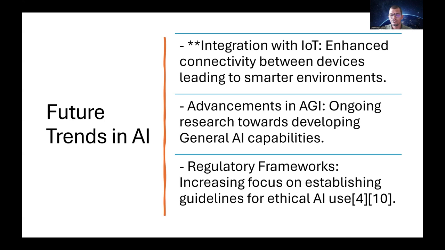As AI is improving and replacing human jobs while creating new opportunities, we need to regulate this artificial intelligence because, as I told you, there are ethical concerns and privacy concerns. To address all these things, we need to create a lot of regulatory frameworks. We need to have a global set of guidelines such that artificial intelligence can be regulated in such a way that malicious activities related to AI can be stopped.